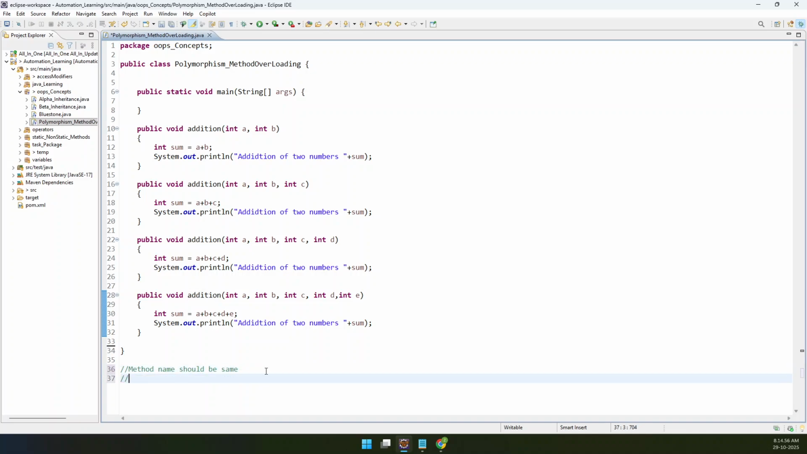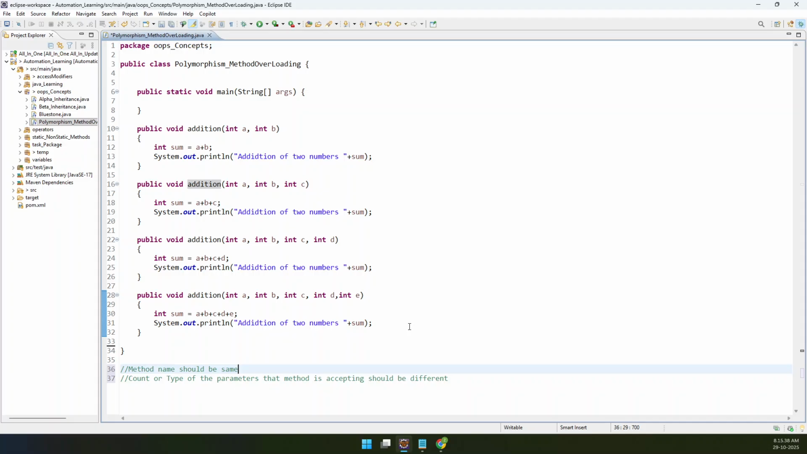Very next, very important rule: the count or type of the parameters that the method is accepting should be different. So here you can see, it is accepting two parameters, here three parameters, here four parameters, here five parameters. That is the thumb rule. The name of the method should be the same and the count or type of the parameters should be different.